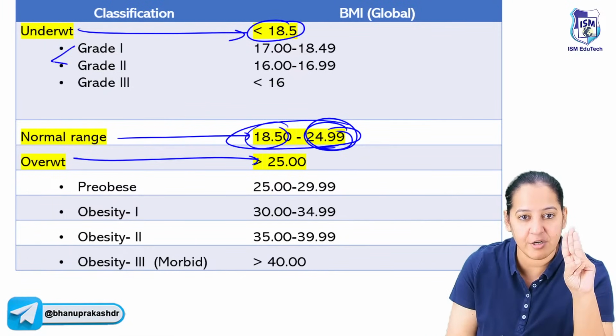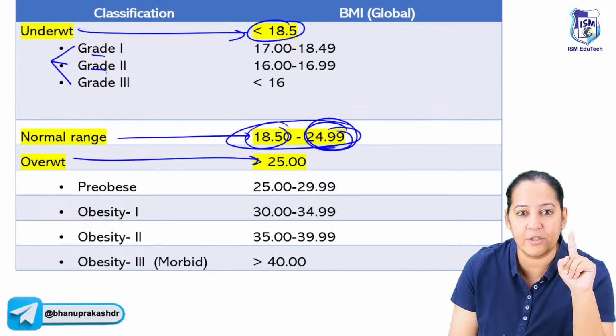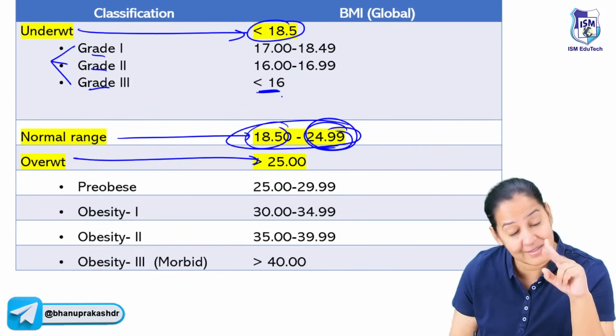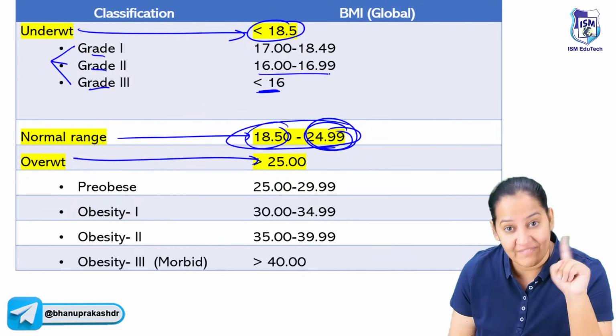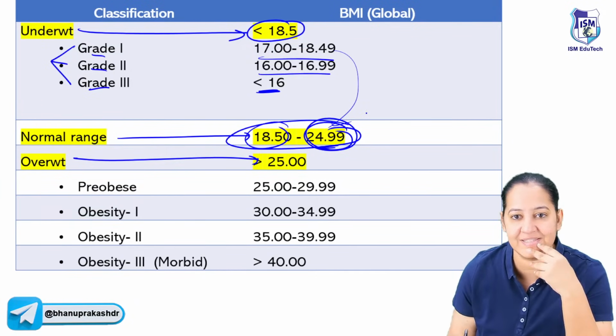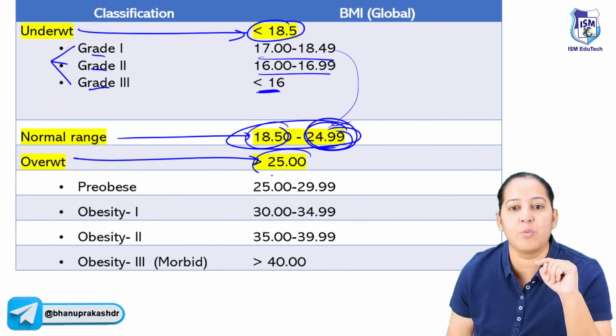Underweight is further divided into 3 categories: grade 1, grade 2, grade 3. Less than 16 is grade 3, 16 to 17 is grade 2, and 17 to 18.5 is grade 1. More than 18.5 is normal. And overweight is more than 25.